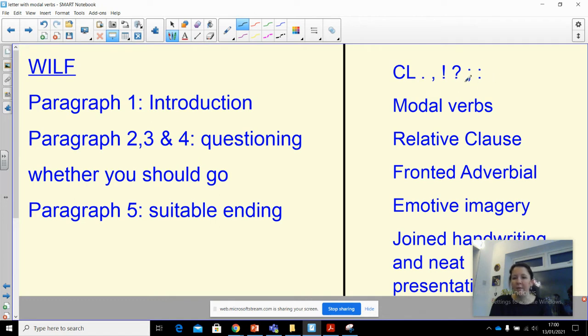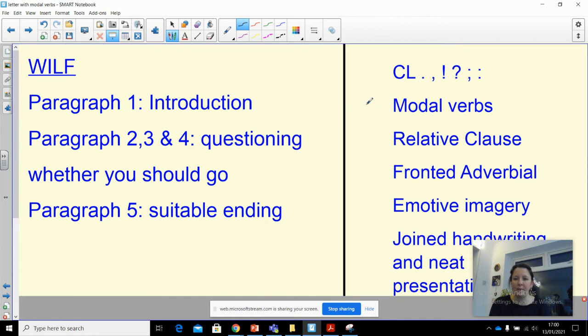We've not done that in Year 5 yet, but you might be able to use them anyway to show off. Definitely modal verbs. That's in our WALT. We must use modal verbs. A relative clause, can you include that? Extra information, hugged by 2 commas in your sentence. Fronted adverbials that tell us the time, the manner, or the place of the sentence. Emotive imagery, so really feeling that emotion through your images. And obviously joined handwriting and neat presentation.